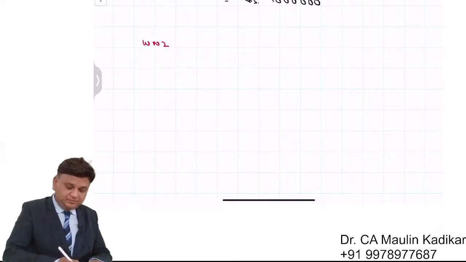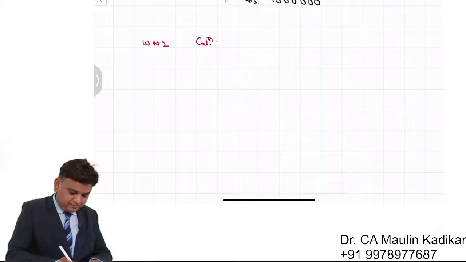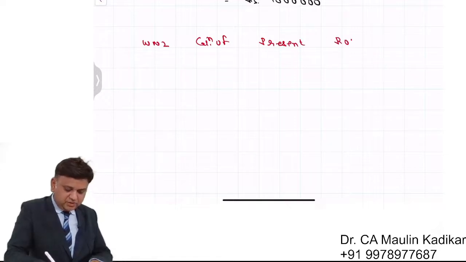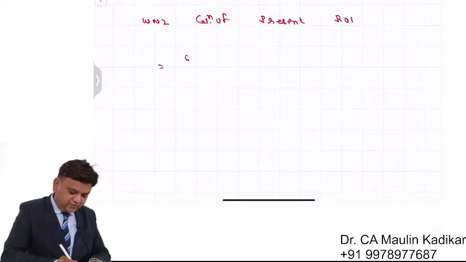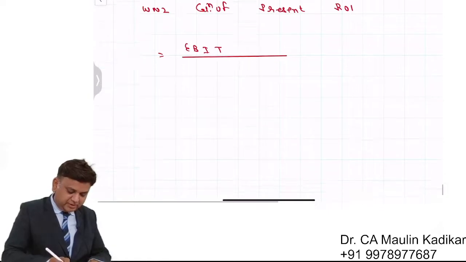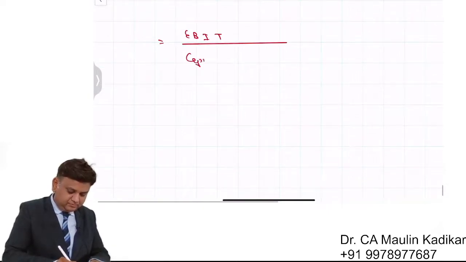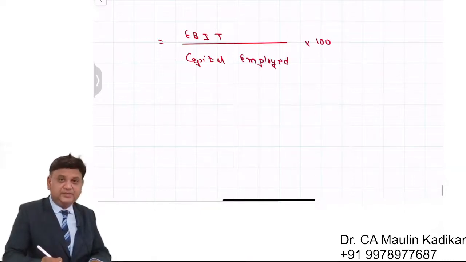Working note number 2, calculation of present return on investment. In the return formula, EBIT upon capital employed, into 100, for getting answer in percentage term.